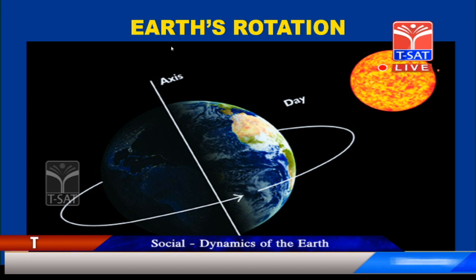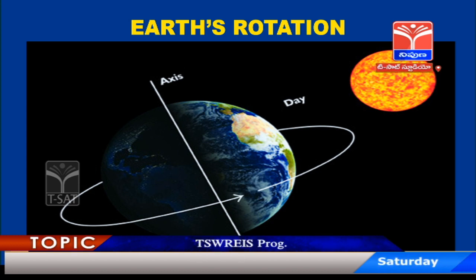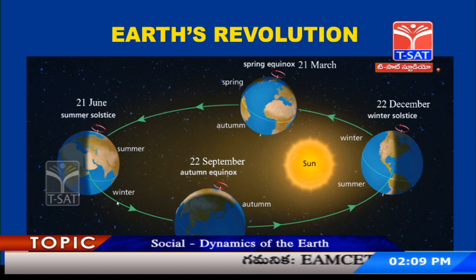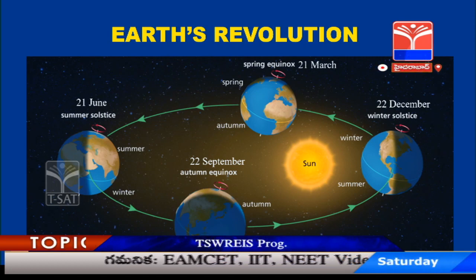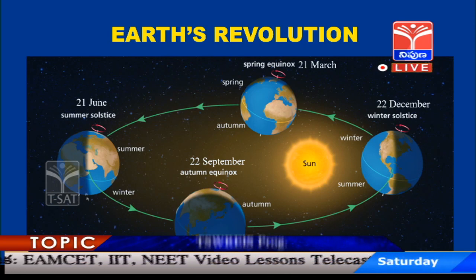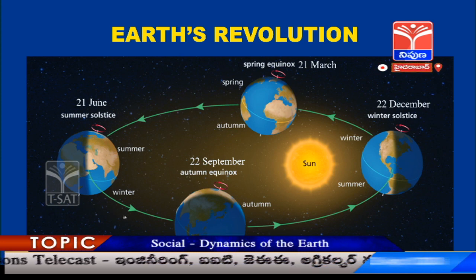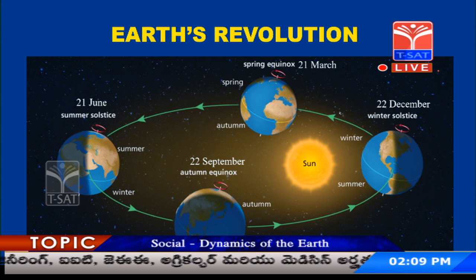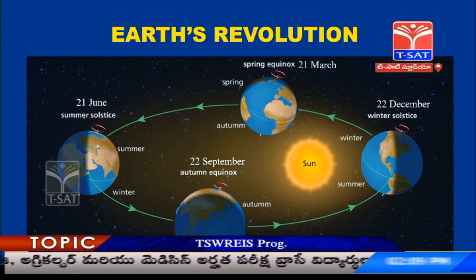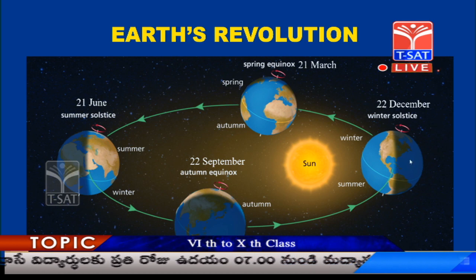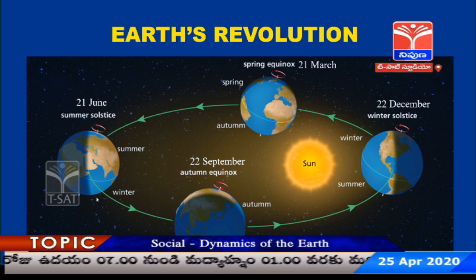So, the first movement is earth's rotation, and to complete one rotation it takes 24 hours, out of which half is day and nearly half is night. The next movement made by the earth is a revolution. That means the earth revolves around the sun in a particular elliptical orbit. Look at the shape of the orbit here. You can see that the distance from the sun is different in different locations, in different situations.